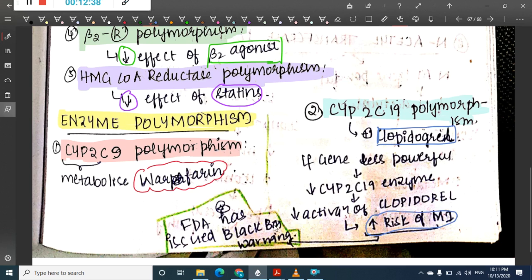For this, the FDA has issued a black box warning for the drug clopidogrel. So we should be very careful while using clopidogrel.